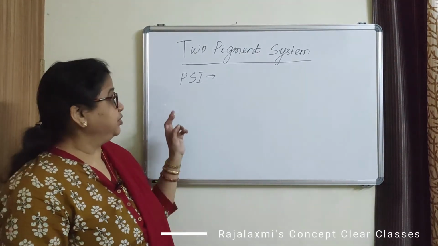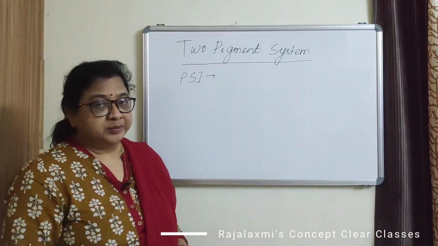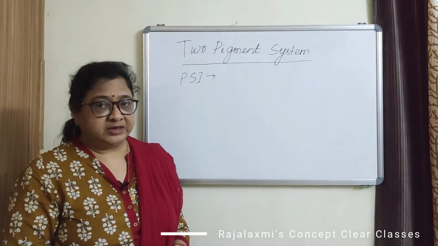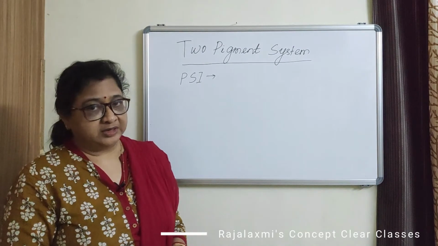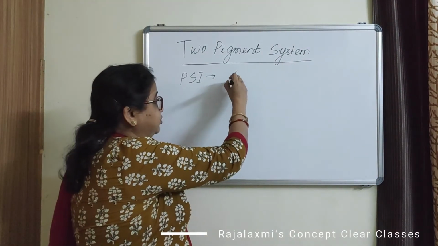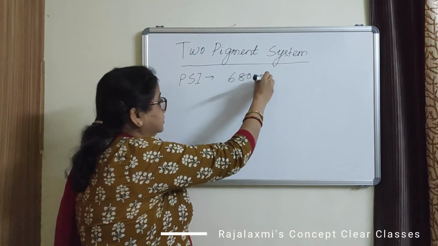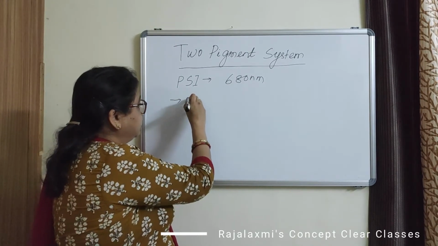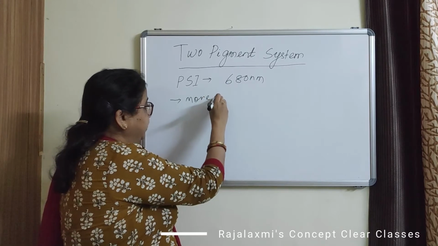First we will see pigment system 1. Pigment system 1 absorbs both shorter and longer wavelengths than 680 nanometer. It contains more chlorophyll a molecules.